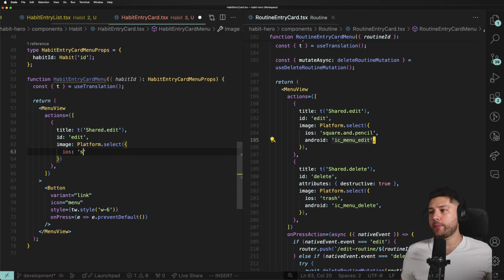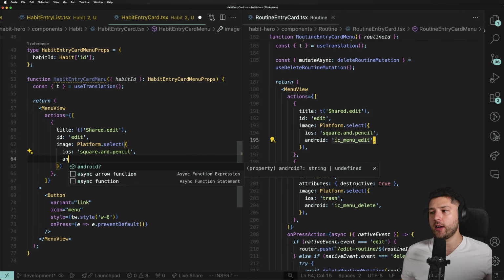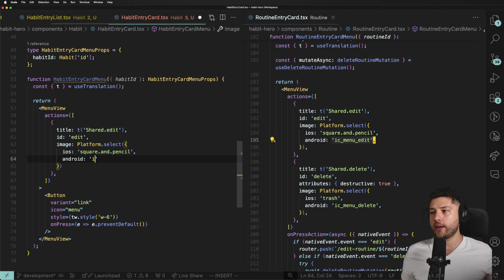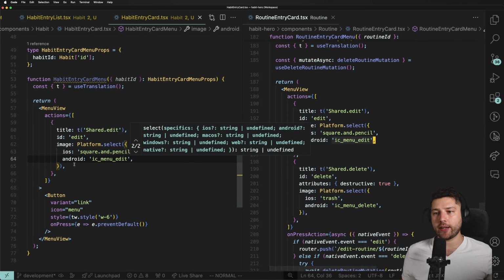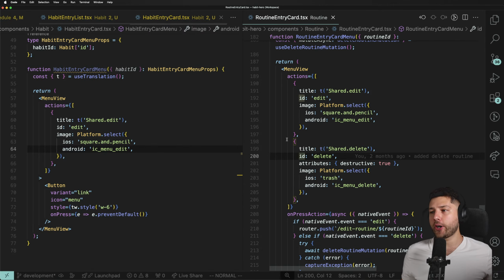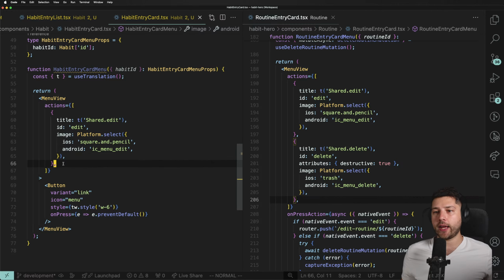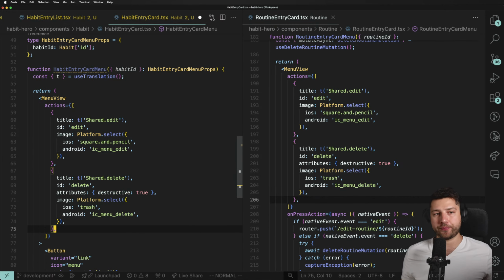So iOS, that's going to be square.and.pencil. These are the actual default icons from iOS, so I don't control the names of these icons. Android, and that's going to be ic_menu_edit, same thing, comes directly from Android, right? So we have an item. There we go. Now we're going to take the same thing with the second item, and I'm just going to put it here inside of the array.